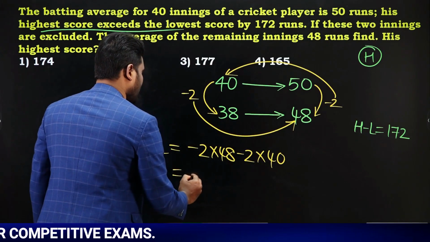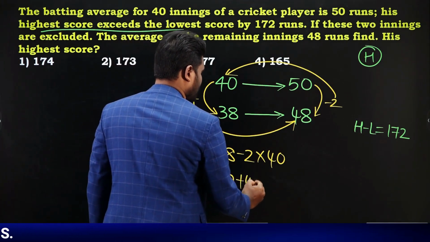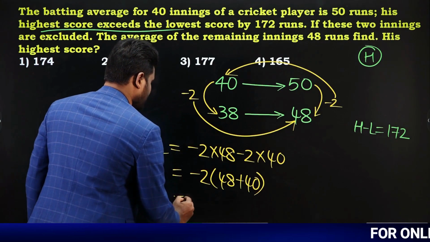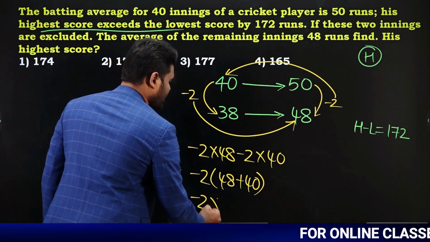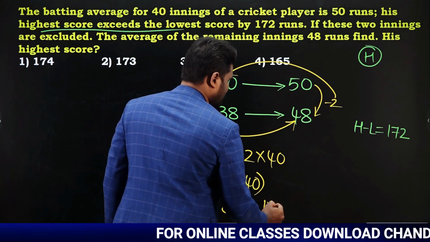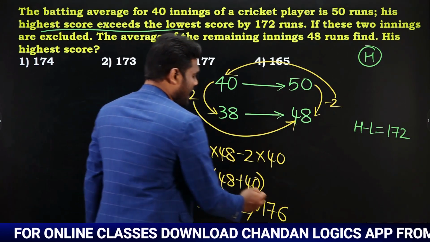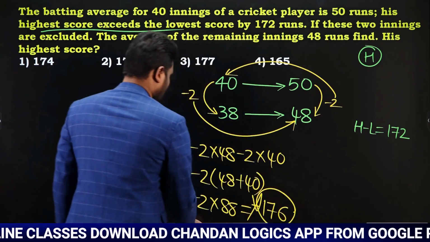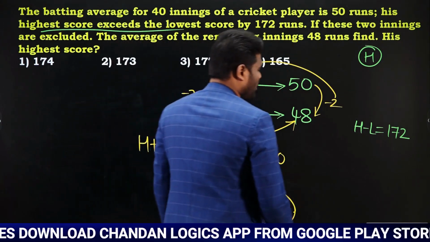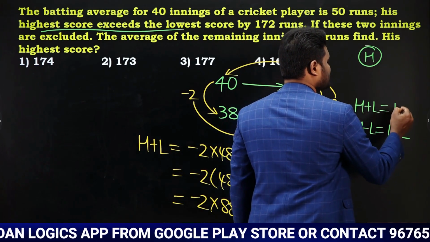From this, if you take minus 2 common, it is going to be 48 plus 40. Yes or no? Now this is going to be minus 2 into 88. Now this is nothing but 160 plus 16, 176. As it is a negative value, neglect this negative sign, and I can say that highest plus lowest is nothing but 176.